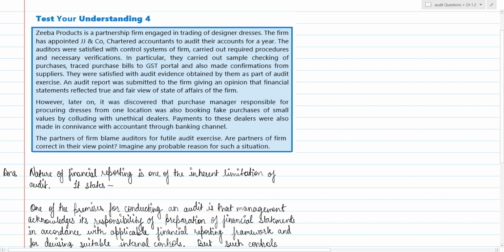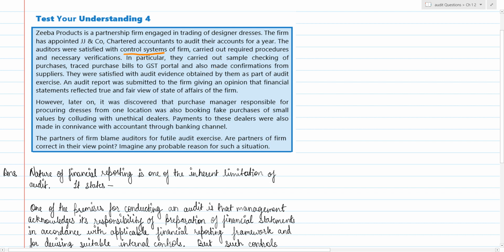So this is the test your understanding fourth question. This is a case study. Zeba Products is a partnership firm engaged in trading of designer dresses. The firm has appointed JJ and Company, chartered accountants, to audit their accounts for a year. The auditors were satisfied with the control systems of the firm, so they were satisfied with the internal controls of the firm, carried out required procedures and necessary verifications.